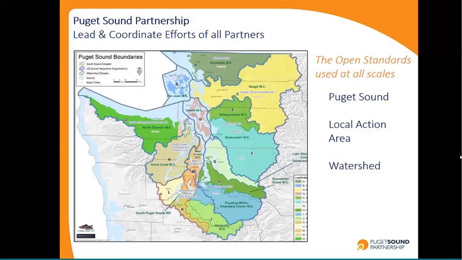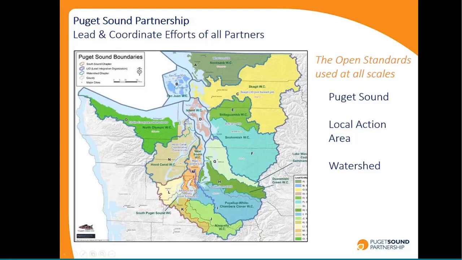And we work with a large number of partners. So we are the Puget Sound Partnership, which, although it doesn't sound like it, we are a Washington state agency. And we are responsible for leading and coordinating the ecosystem recovery or conservation efforts of all of the partners working in Puget Sound. The federal partners, state partners, tribes, nonprofits, private sector, local governments, everyone, scientists. And we've been using the open standards for about 10 years to slowly improve our recovery plans, help align our recovery efforts, and coordinate and share information across all of our partners.